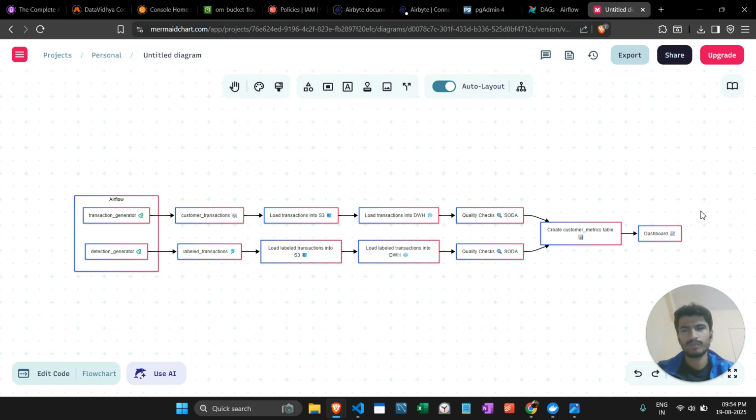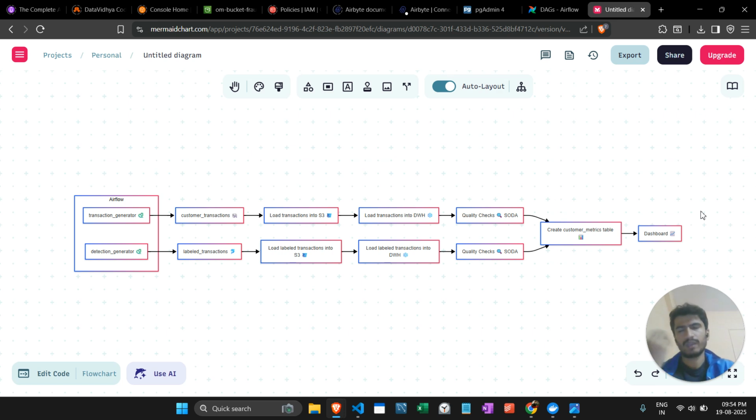We are creating a data engineering pipeline where we're using multiple tools such as Airflow, Snowflake, DBT, Soda, and Airbyte. Specifically, we are focusing on Airbyte, which is used to share data from one resource to another. Along with that, we also used some other tools, such as Airflow, the S3 bucket, Snowflake, Soda, and in the end DBT for the data transformation for structured data.